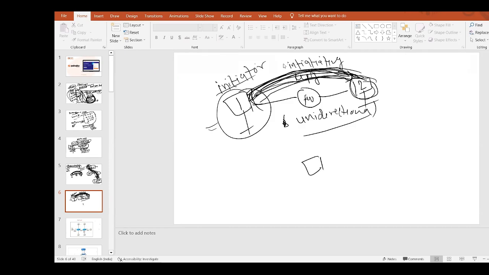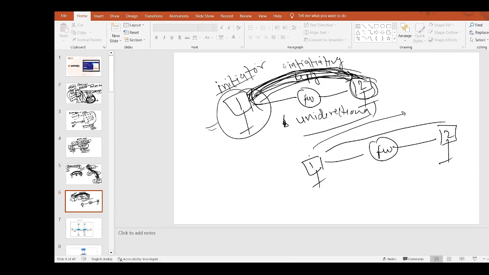But what is bidirectional, guys? PC1, firewall, and then PC2. In bidirectional, anyone can be the initiator. Even PC1 can initiate traffic, and even PC2 can also initiate traffic. Guys, just try to understand the difference. Here, PC2 is only replying to the initiator, but in this condition, PC2 can also initiate traffic. You got my point here?